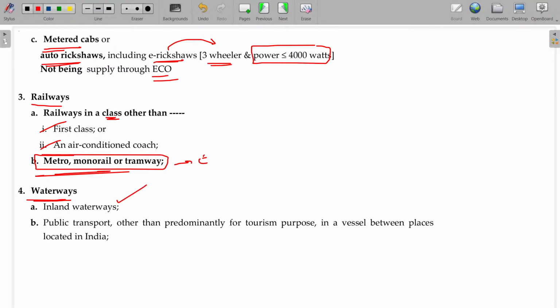Waterways. Inland waterways are exempted. And waterways used for public transport other than predominantly for tourism. It should not be tourism. If it is not tourism, and the waterways are used for public transport purposes, with ships and boats used, then tax will not be leviable. But tourist-based waterways are available, right? So for boating and all, GST is applicable.